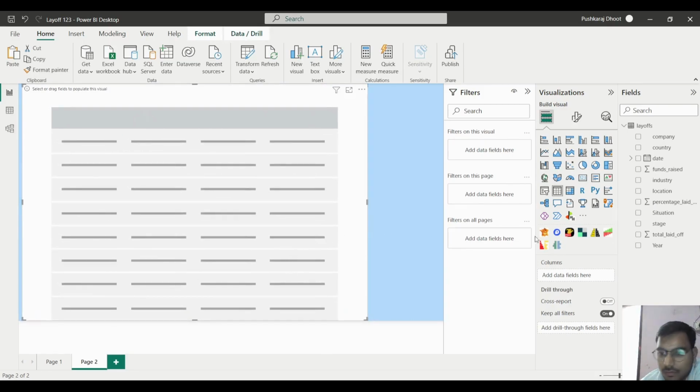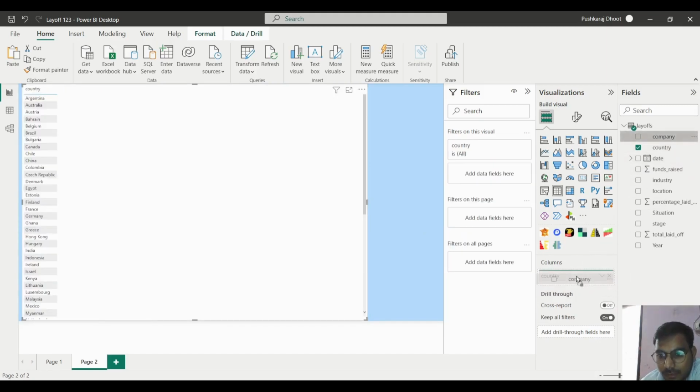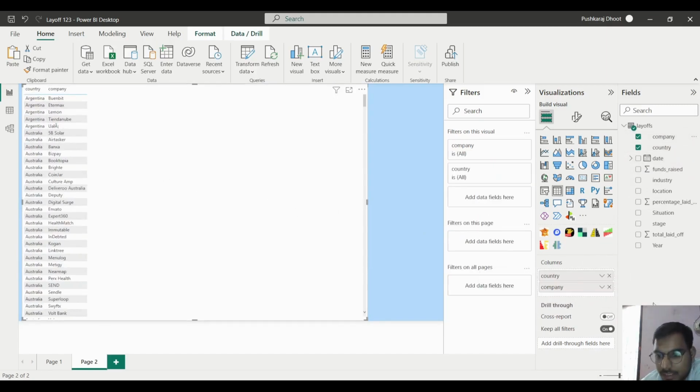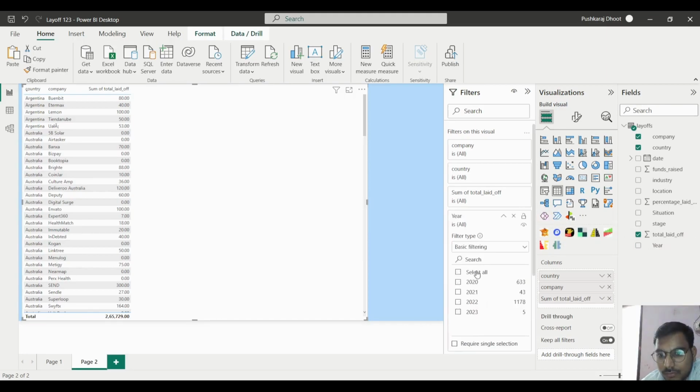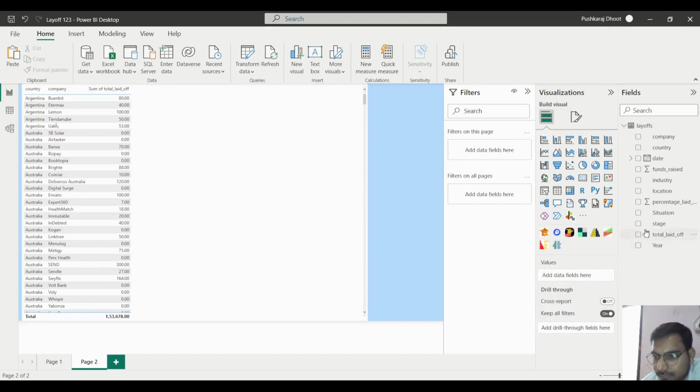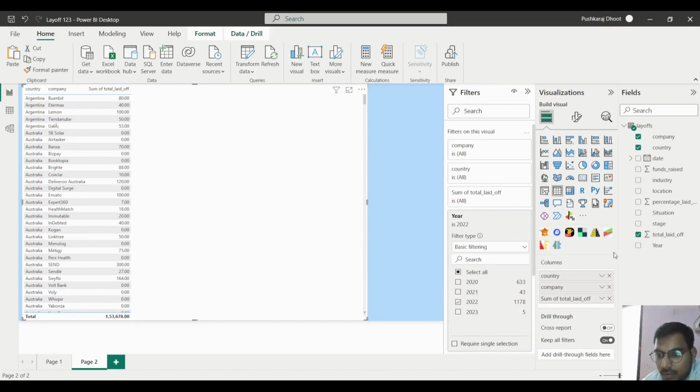In this table, the things that we will add: the first one is the country. After that the company, which company it is. After that the total laid off, we will check how much total laid off there is. And for the filter, we will take only 2022. Okay, after that if we have to add anything else we can add that also, like which type of industry it is, but basically we require this much information.